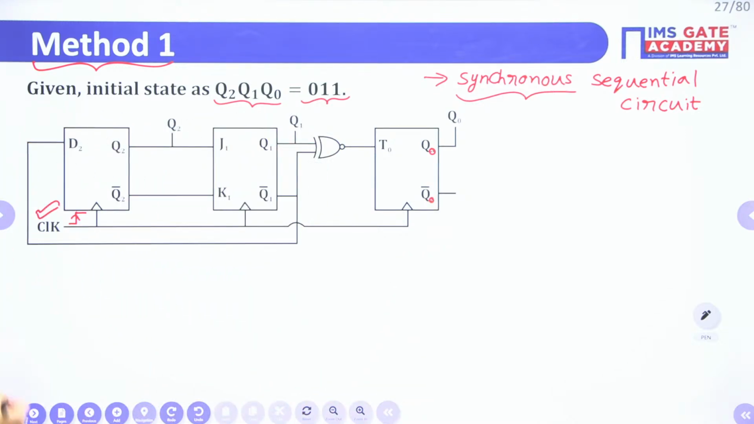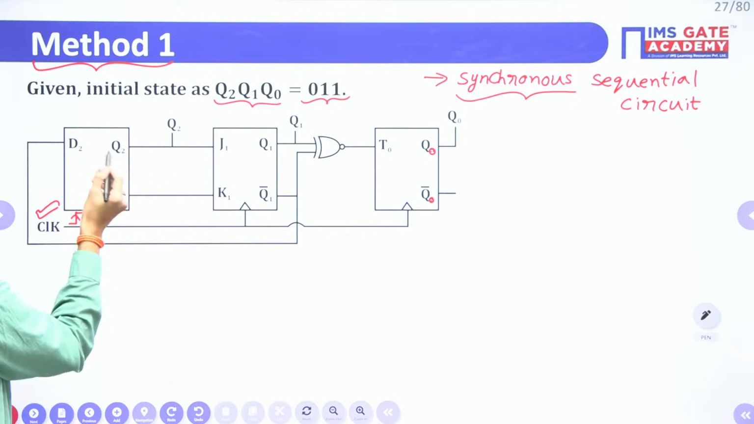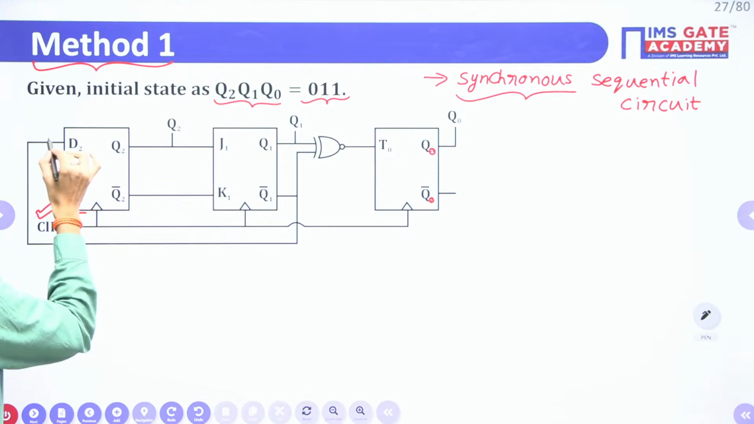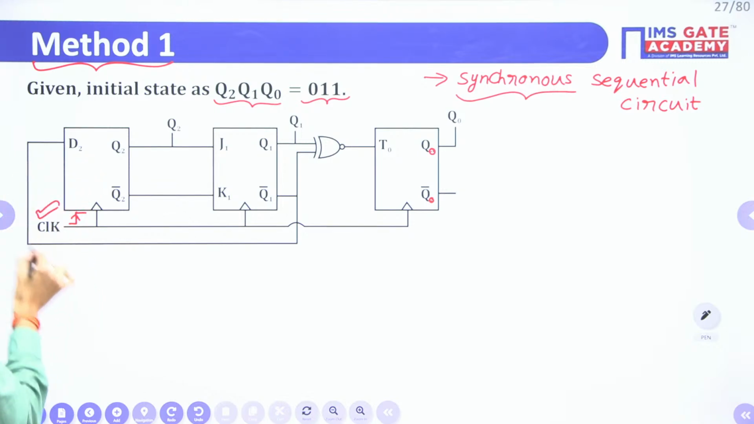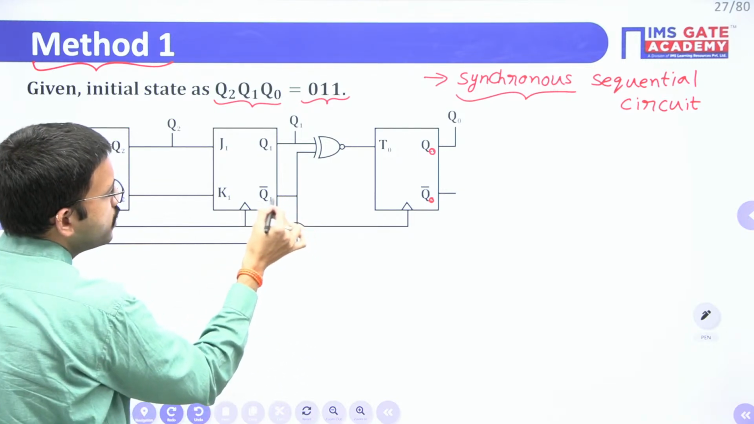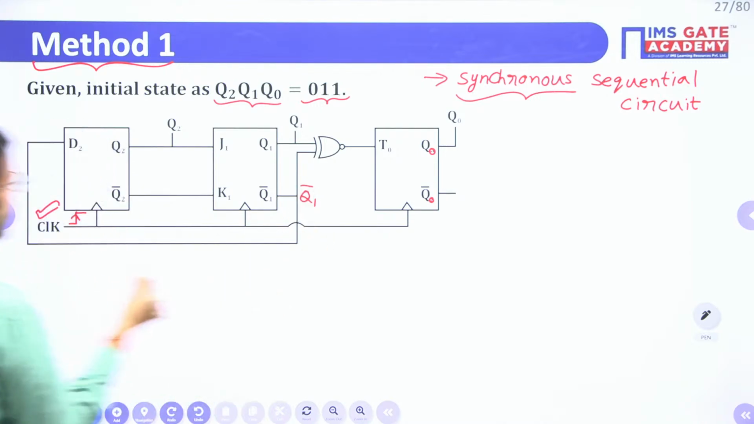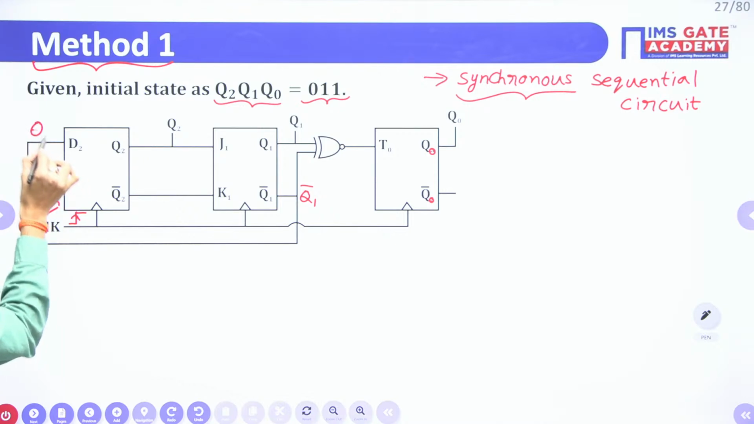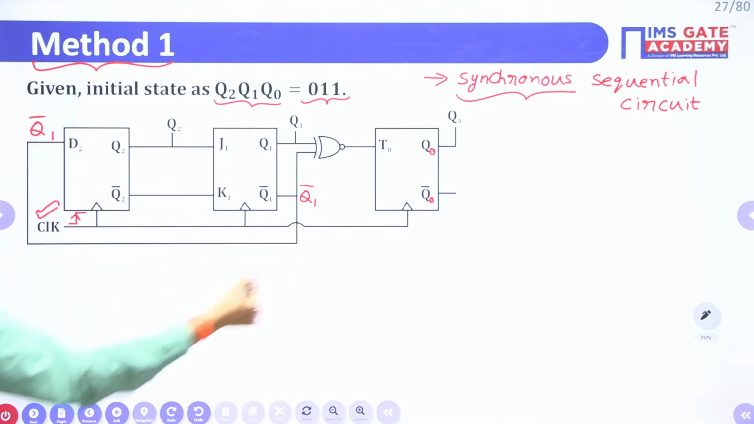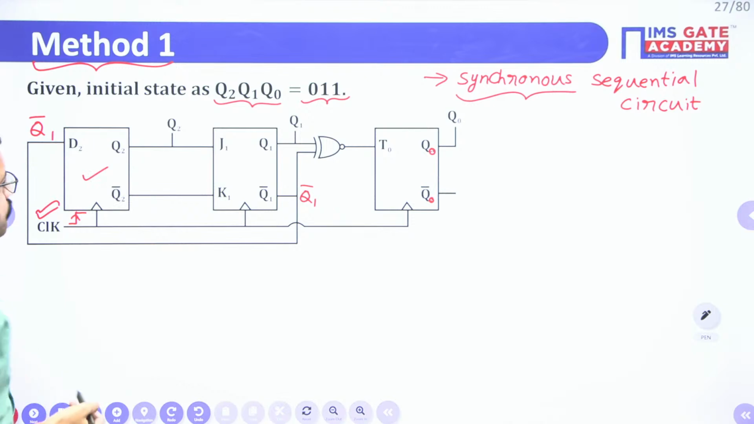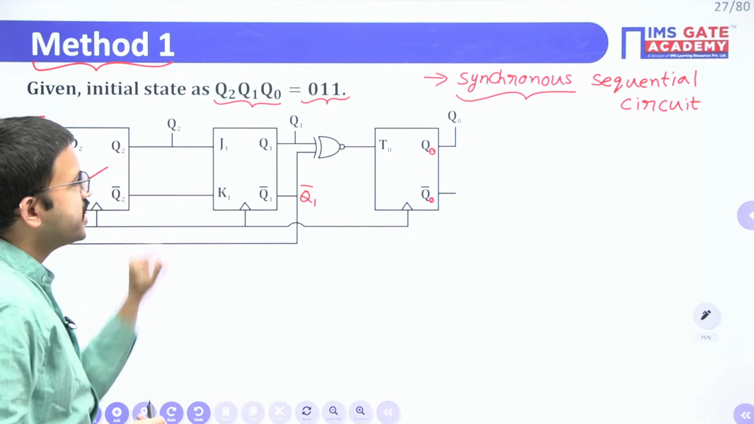And then just observe here. Here you are having a D flip-flop. D2 is nothing but this Q1 bar. Yes or no? This Q1 bar we are giving as the D input for this flip-flop. Directly they have mentioned it is a D flip-flop. Now just carefully observe, here is the magic.